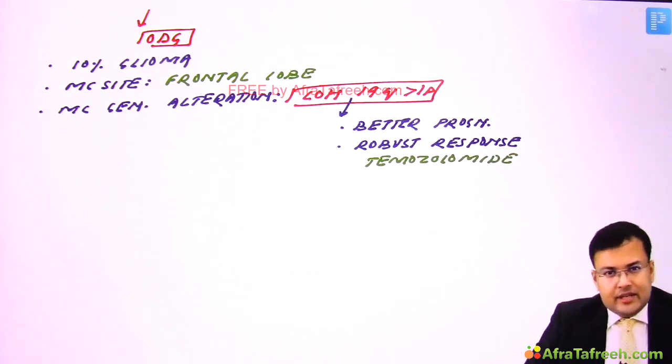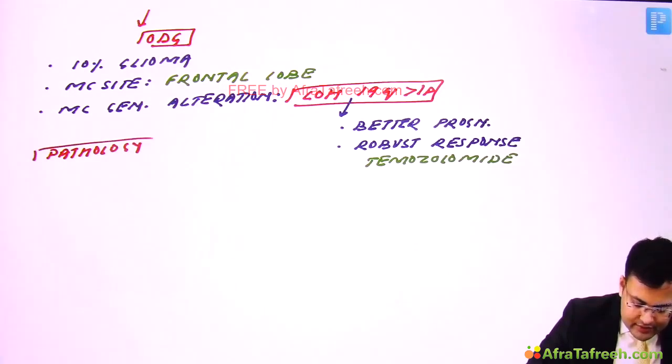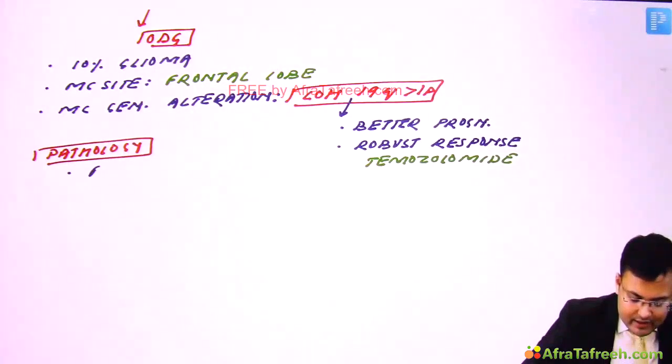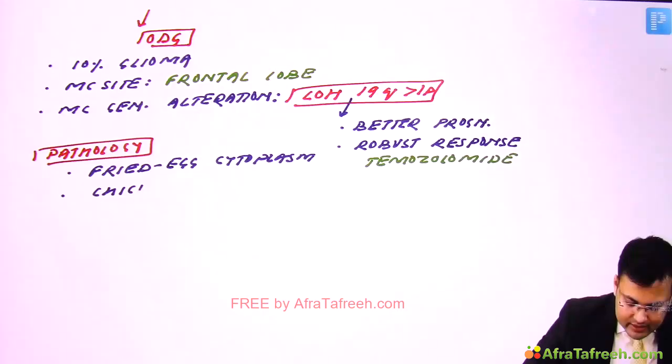Questions are asked both in surgery and pathology. See pathology related questions. If you see the histological features, this tumor has fried egg cytoplasm. See another feature: there is chicken wire vasculature.